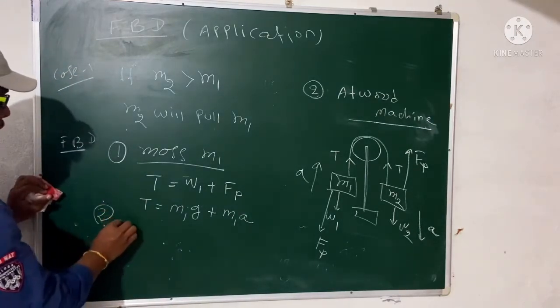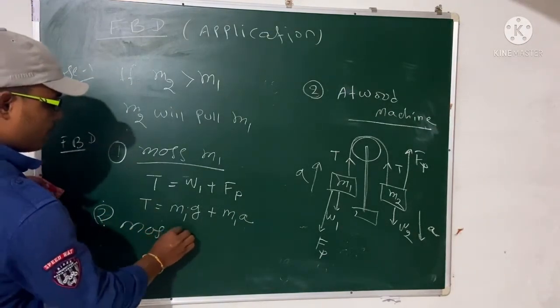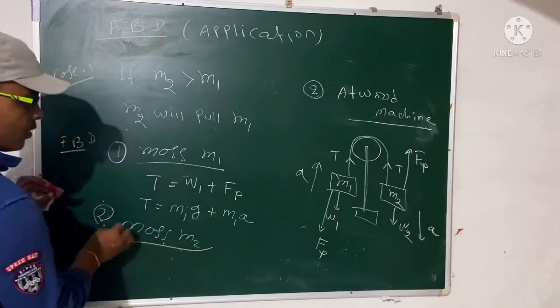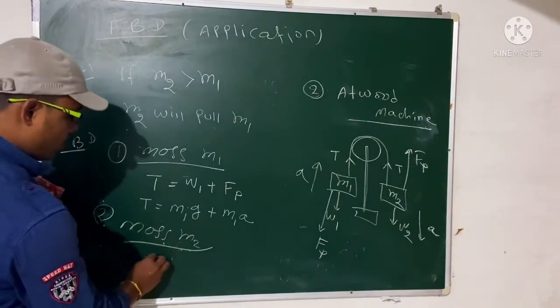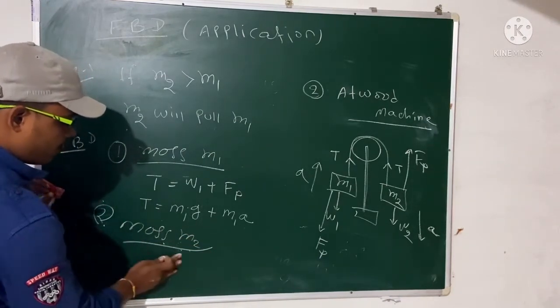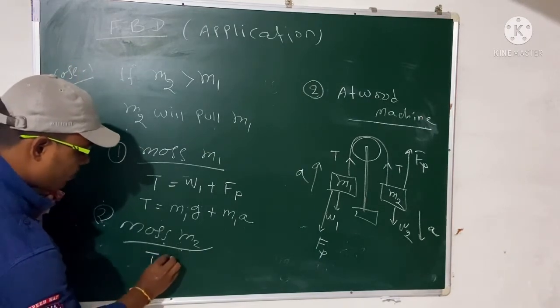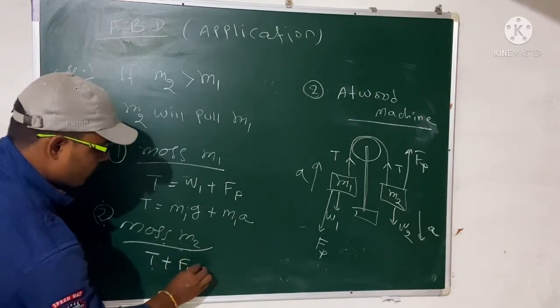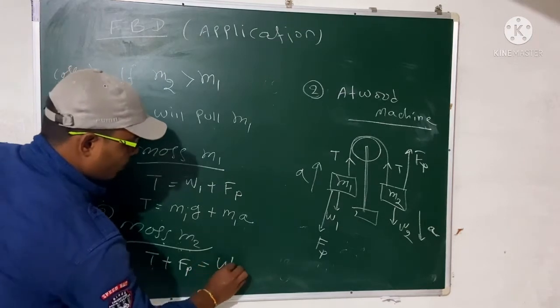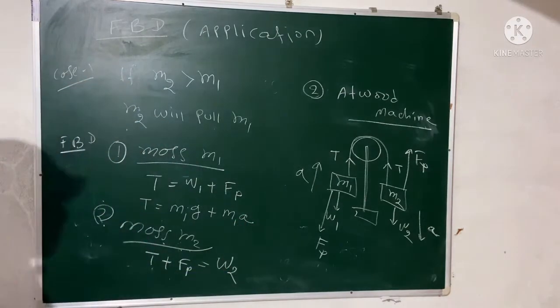Then what will happen to mass M2? For the mass M2, T plus Fp will be W2. Right, so these are the FBDs of the two masses.